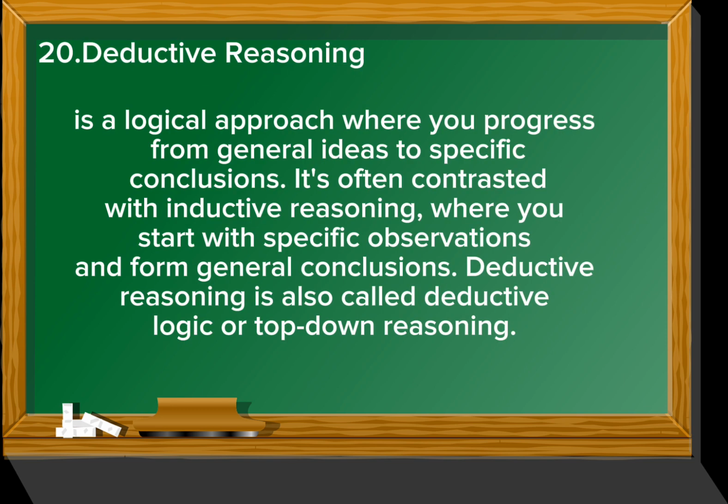Number 20 is deductive reasoning. It's a logical approach where you progress from general ideas to specific conclusions. It's often contrasted with inductive reasoning, where you start with specific observations and form general conclusions. Deductive reasoning is also called deductive logic or top-down reasoning.